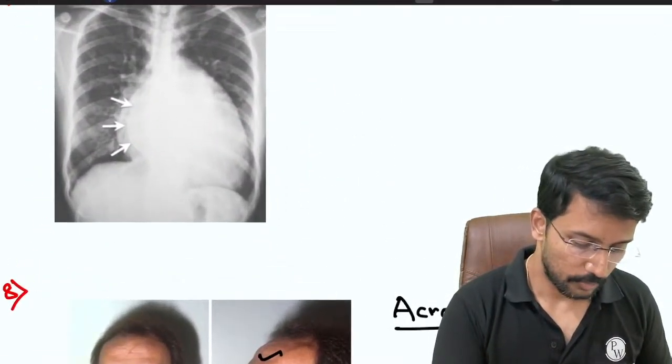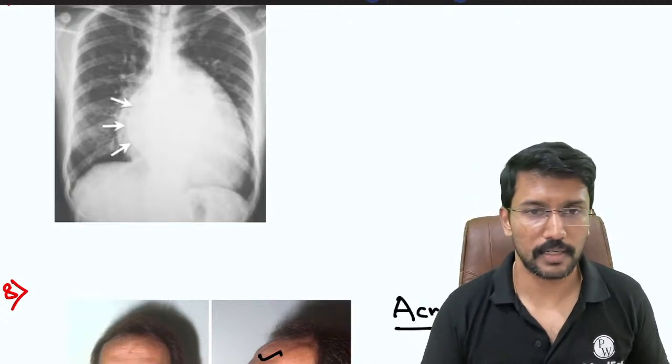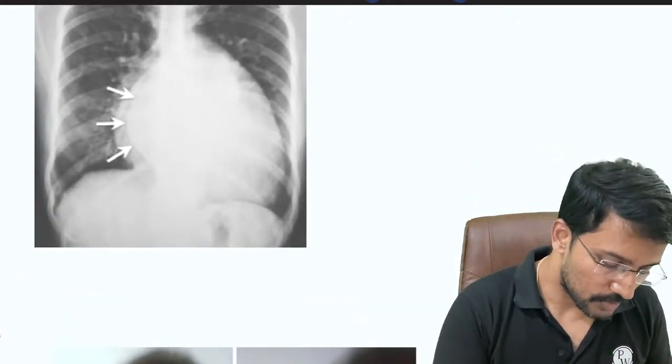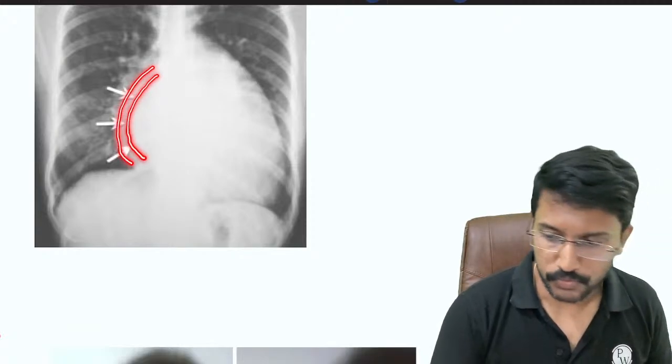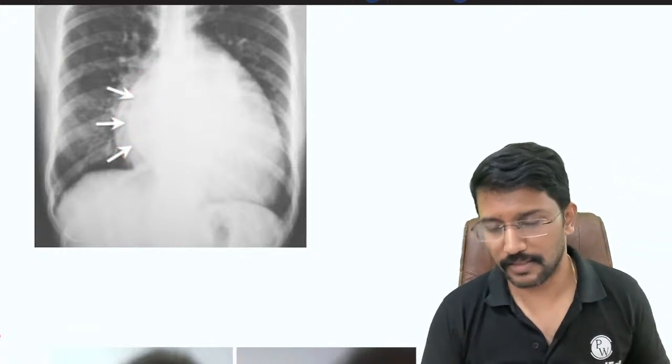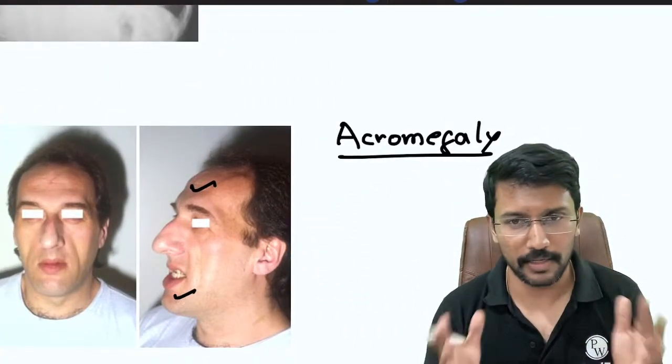Okay. Now this image, what comes to your mind? There are arrow marks pointing towards the right heart border. And when you look closely, you see that the right heart border has two lines or two shadows. Yes, this face almost looks like the previous one, right? Almost same features. This patient also has acromegaly.